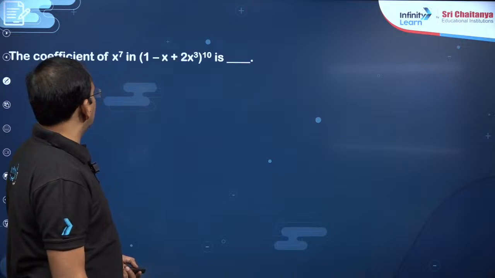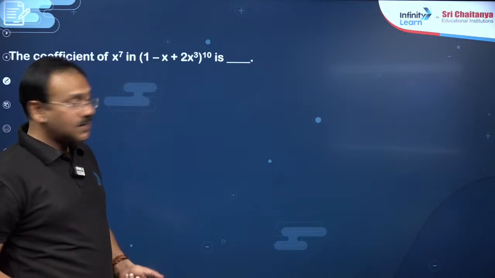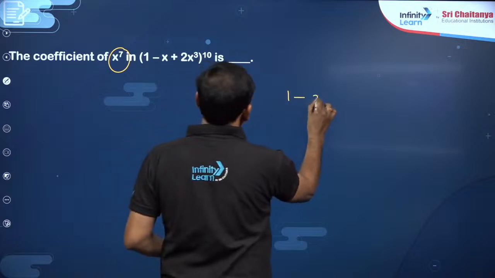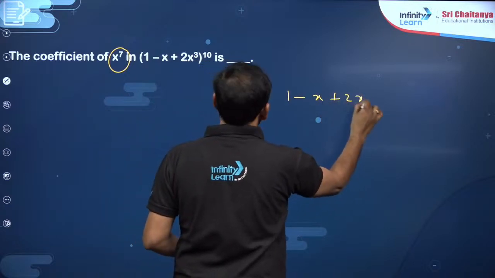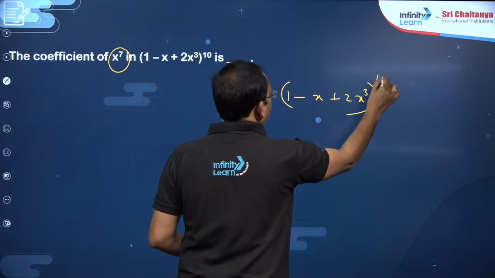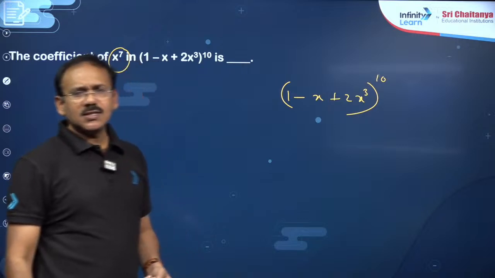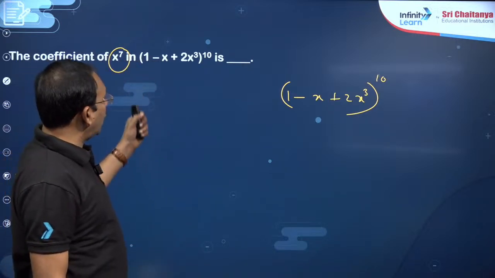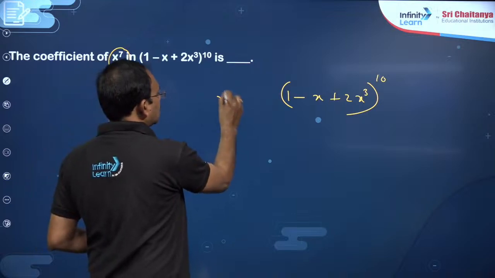So this is also an important model. Then the next: find the coefficient of x^7 in the expansion of (1 − x + 2x³)^10, dear students. We can say this is a multinomial theorem combination. I want the coefficient of x^7 in this.